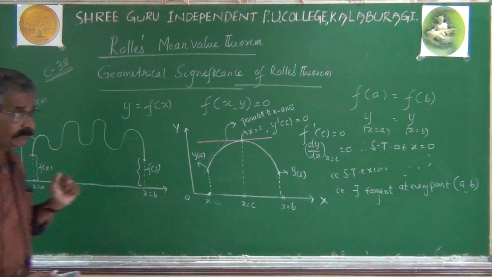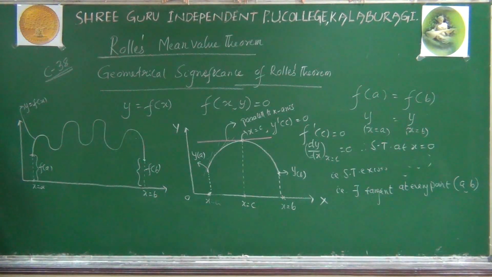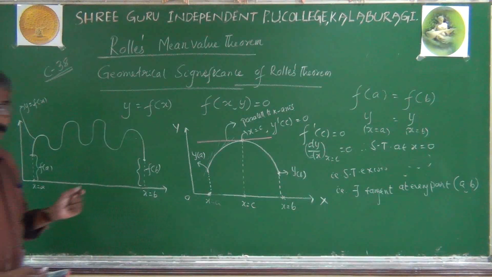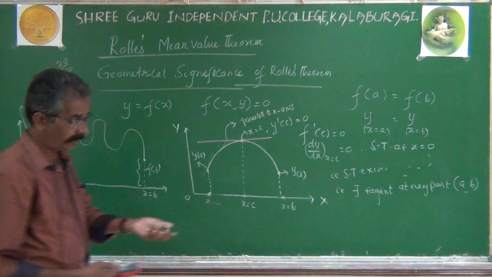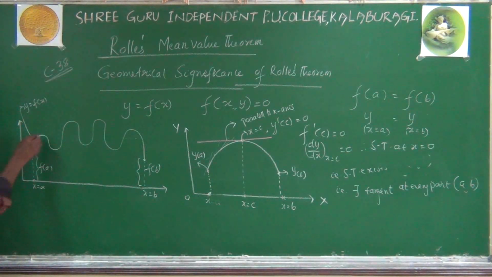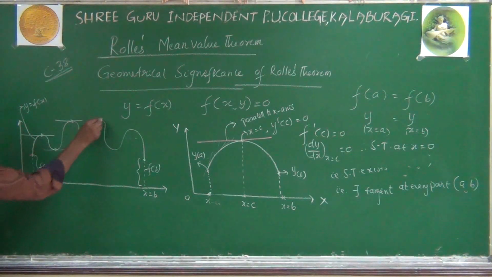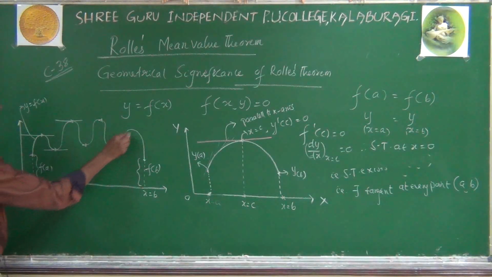definitely can satisfy Rolle's theorem, and for this function there exists more than one point such that at that point the tangent is parallel to the x-axis.